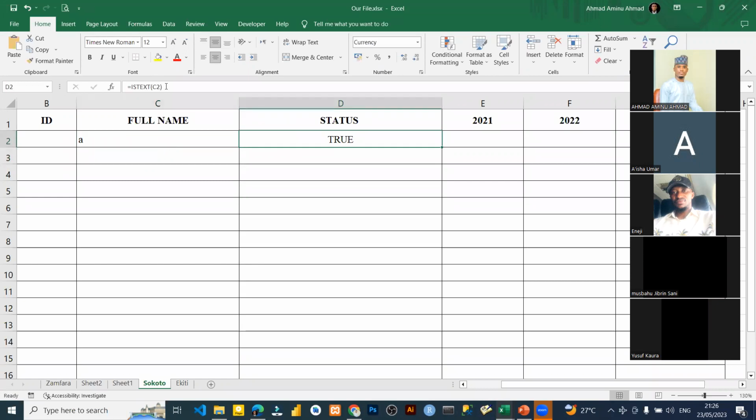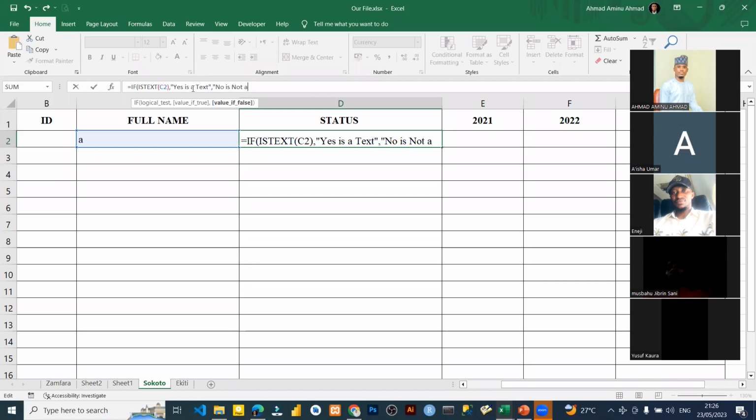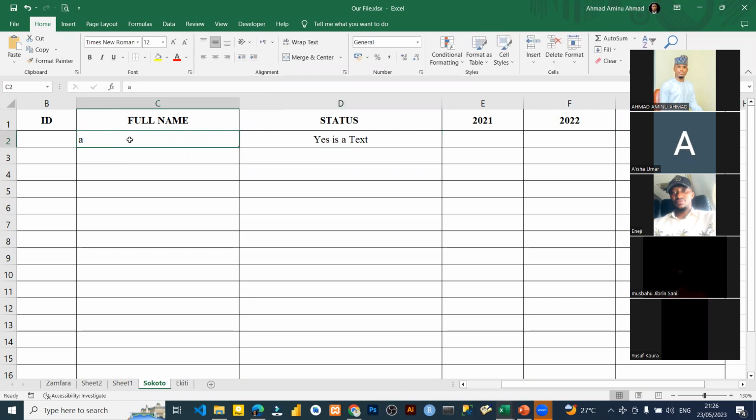So what we want to return in our IF, like I said, if open bracket, this particular thing is a text, for example, let me say "yes, is a text." Otherwise, if it is a number, then I want it to be "no, is not a text." Like this. So now by default, it says "yes, is a text."